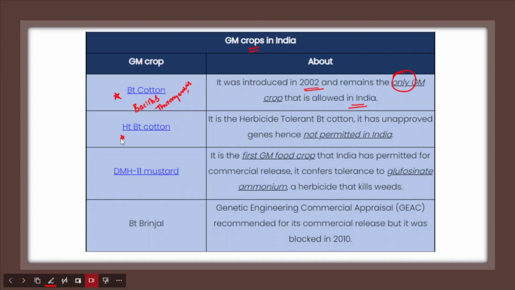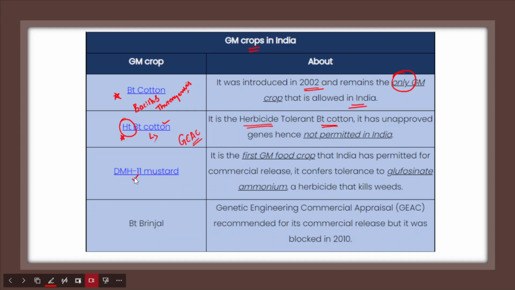After that there is an HTBT cotton variety also. This is a cotton variety that had a lot of impacts on the environment as well as human health. This HTBT cotton is a herbicide tolerant BT cotton variety, and it was unapproved in India, right? The approval is given by the Genetic Engineering Appraisal Committee. So this was not permitted in India because of its larger impact on human health and environment.